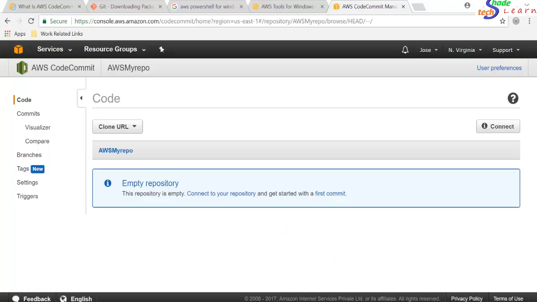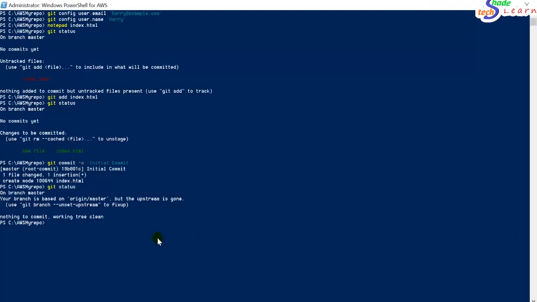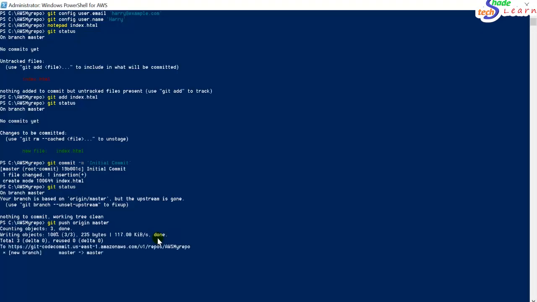If we push the code to the master, it should be there. So we will use the command git push origin master. After running this command, we should have this code uploaded into the master repository.